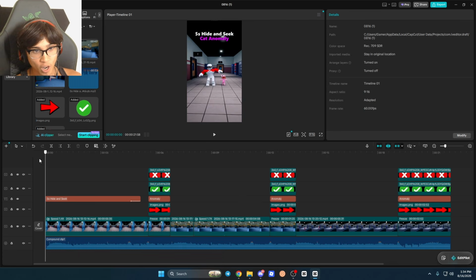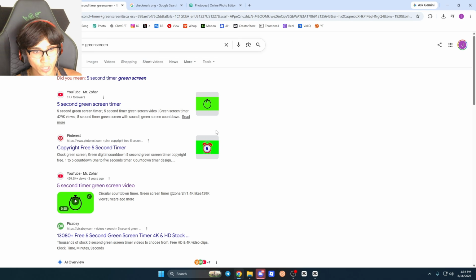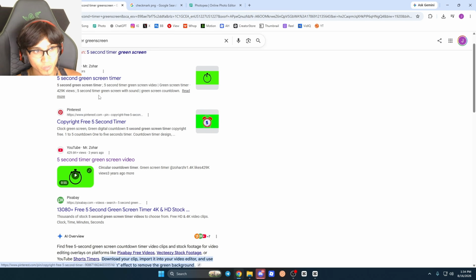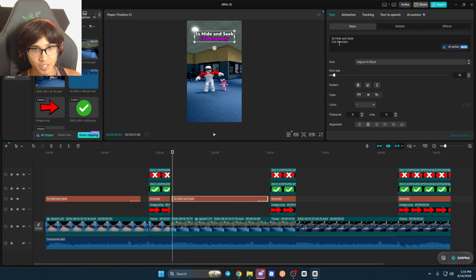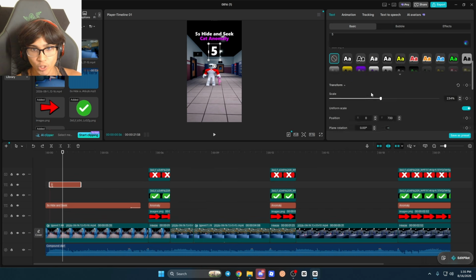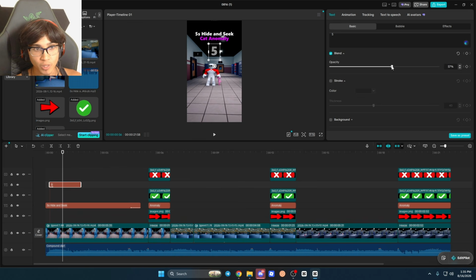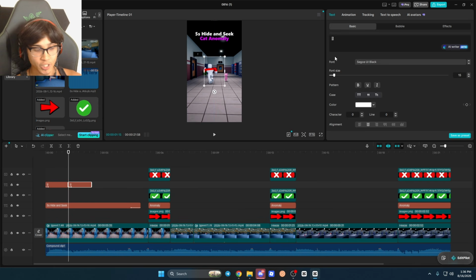All right, now guys, all we need to do is put the timer on screen. It's a 5-second countdown. You can either do that by just finding a green screen like here, or just doing a countdown with text boxes, which we'll probably do right now. You'll see it's pretty straightforward. Let's get a little animation, slide up, and I'm also going to remove the stroke around this so it looks more similar to this, and then lower the blend to like 50% and put it in the center of the screen just like this. So let's paste it here and then change the number to 4, and then we're going to do 3, 2, 1, etc.